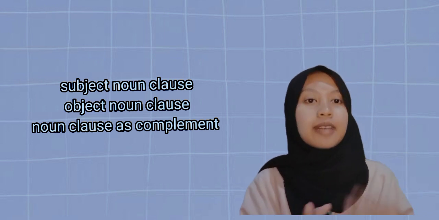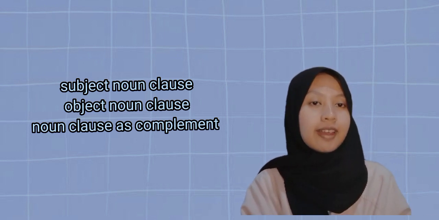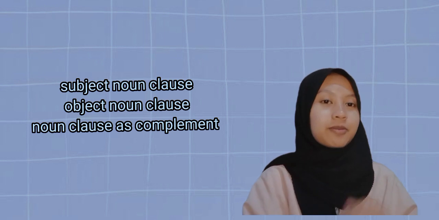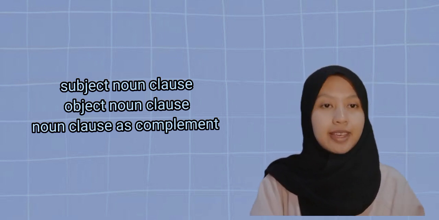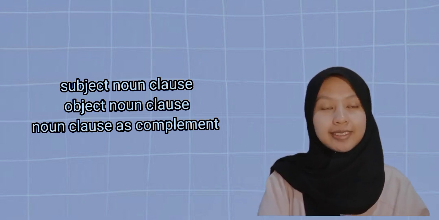And the last, the noun clause as a complement. A noun clause can also be a complement, completing the linking verb. For example, her dream is to become a successful entrepreneur.